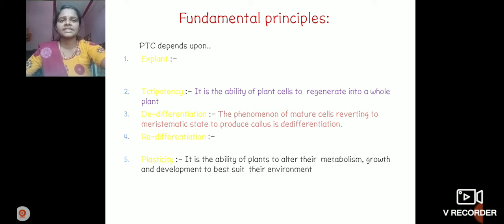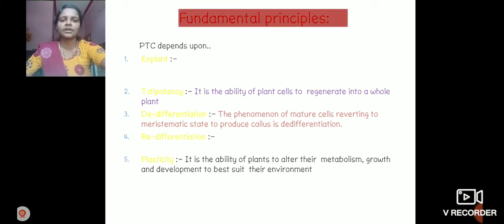Basically, plant tissue culture depends upon some fundamental principles: explant, totipotency, redifferentiation, dedifferentiation and plasticity.